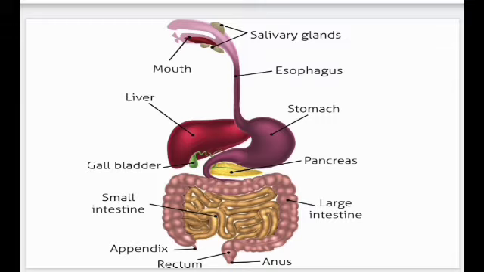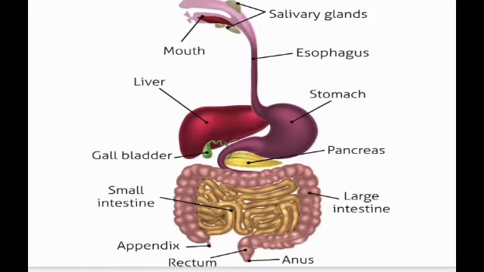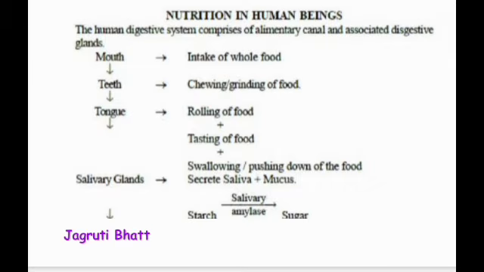So here you can see the several organs of the digestive system. The various digestive organs seen in this diagram are the salivary gland, mouth, esophagus, stomach, pancreas, etc. We are going to discuss what digestion takes place in each part of the digestive tract. So let us go to the next slide. Nutrition in human beings: the human digestive system comprises the alimentary canal and the associated digestive glands.